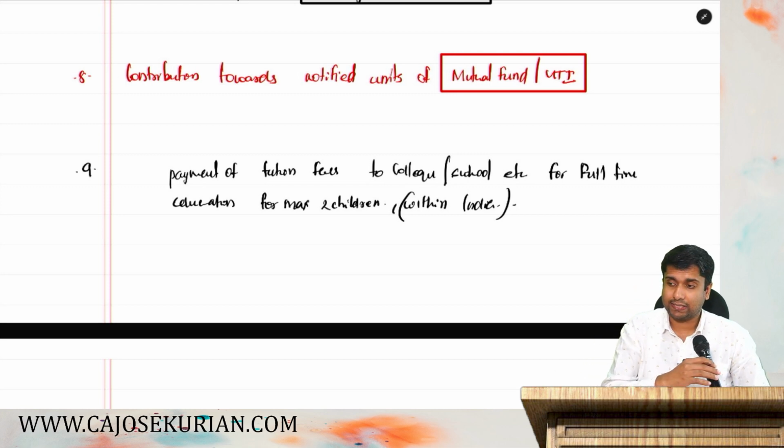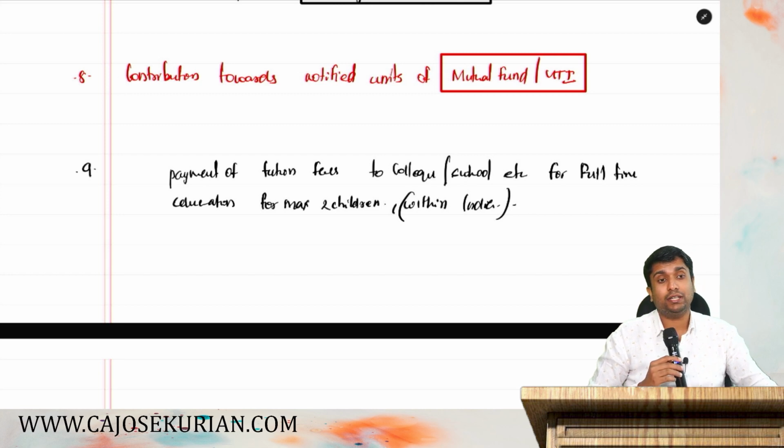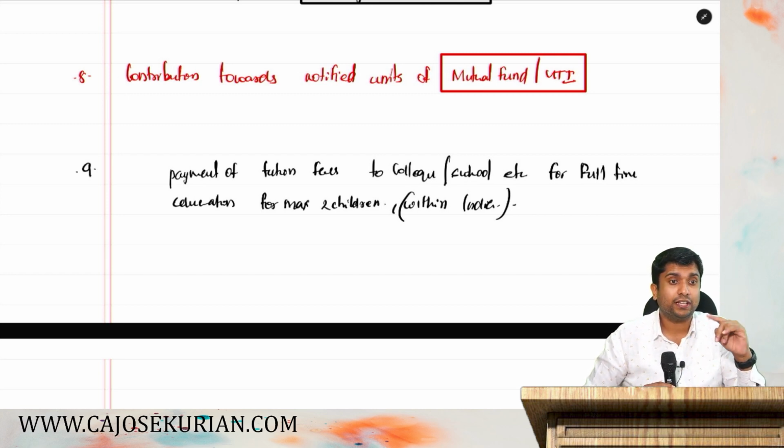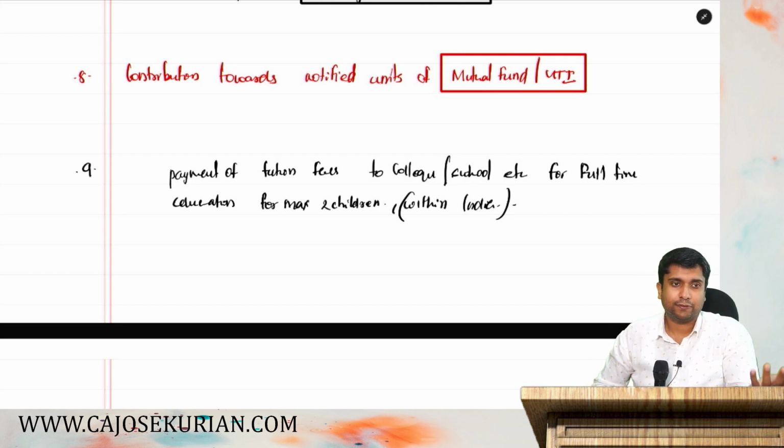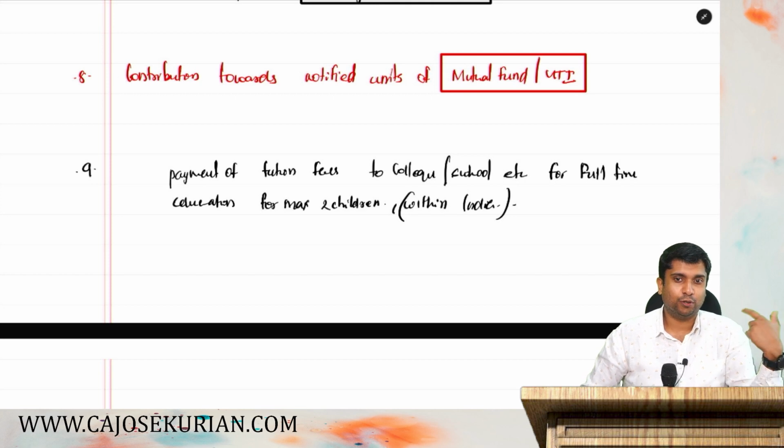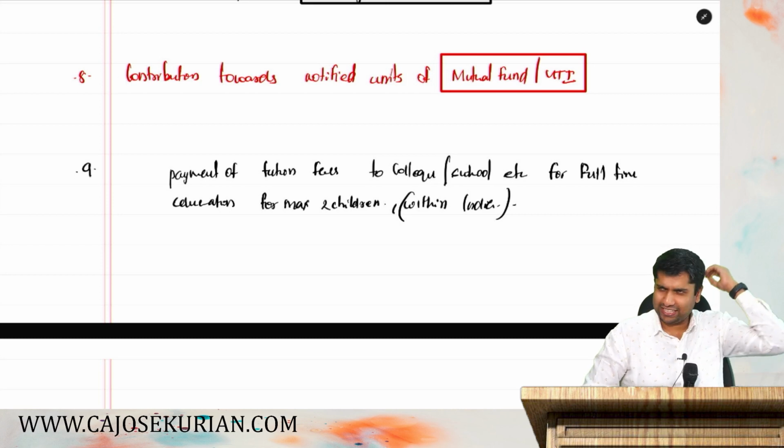Now again, listen, this deduction is only for the term fees, not for any other kind of donation. A school normally charges establishment fee, festive fee, school uniform fee, school bag fee, celebration fee, silver jubilee fee, swimming pool fee, gardener fee, everything. They will charge left and right.